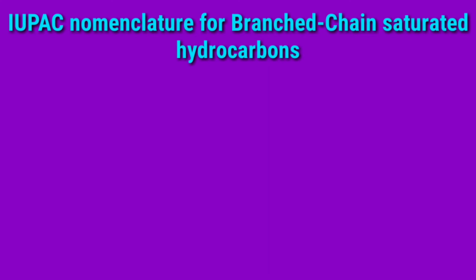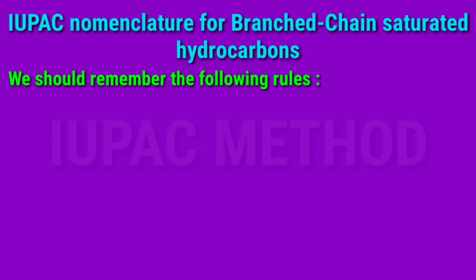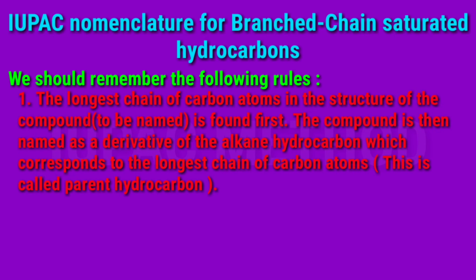IUPAC nomenclature for branched chain saturated hydrocarbons. In order to name the saturated hydrocarbons having branched chains by the IUPAC method, we should remember the following rules. The longest chain of carbon atoms in the structure of the compound to be named is found first. The compound is then named as the derivative of the alkane hydrocarbon, which corresponds to the longest chain of carbon atoms. This is called parent hydrocarbon.